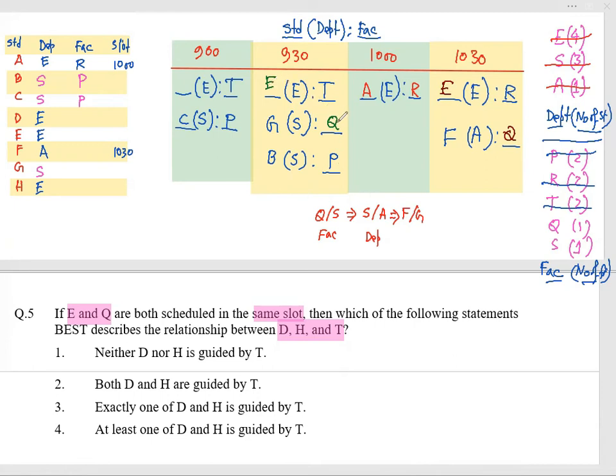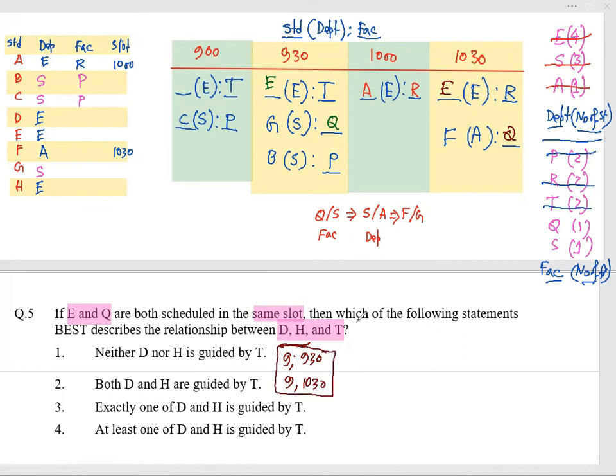If EQ is in case 1, then D and H would be at 9 and 10:30. But if it is at 10:30, then DH will be here. T is fixed, but DH can be at 9 and 10:30, or 9 and 9:30. These are the two locations of D and H. These are the two possibilities I can find from the given information.